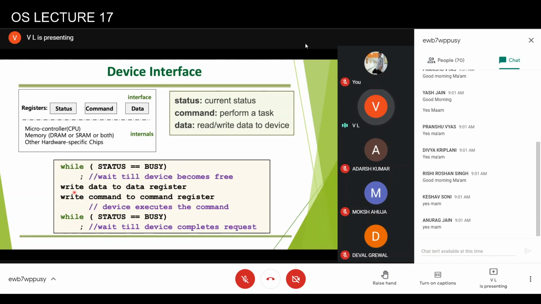Now, in this particular case, we are writing data to the data register because we are talking about an output device. If it is an input device, then it will write a command to the command register, which means I want to read the data, and then the device will put that data into the data register. Once the device becomes available, the CPU will read the data from that data register. So this pseudocode here is for an output device.